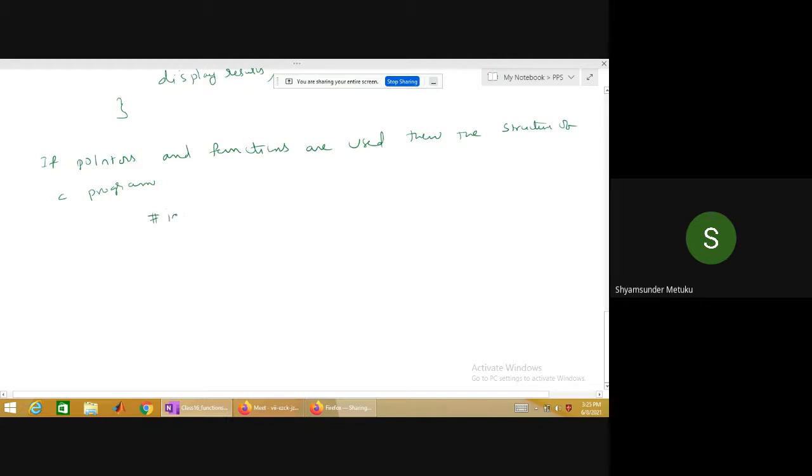Hash include header files, I'm generalizing. Then function declarations. Then entry point.